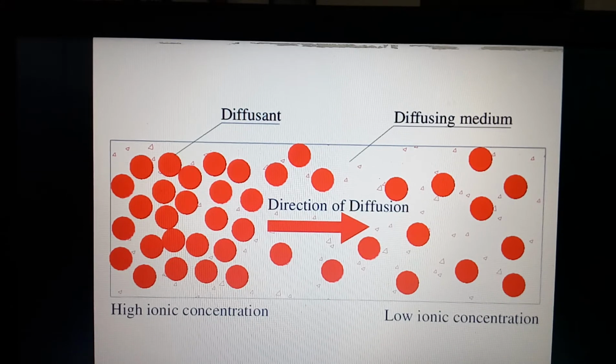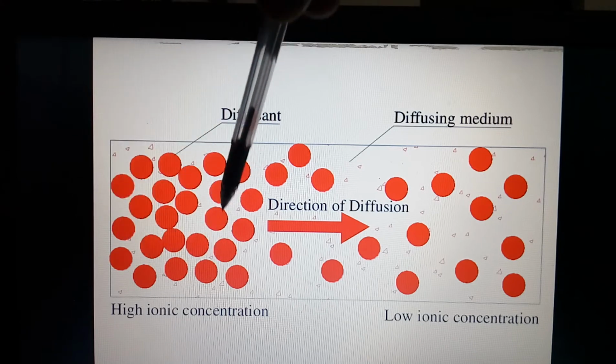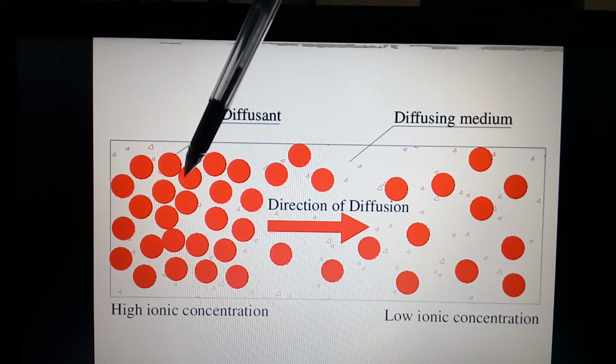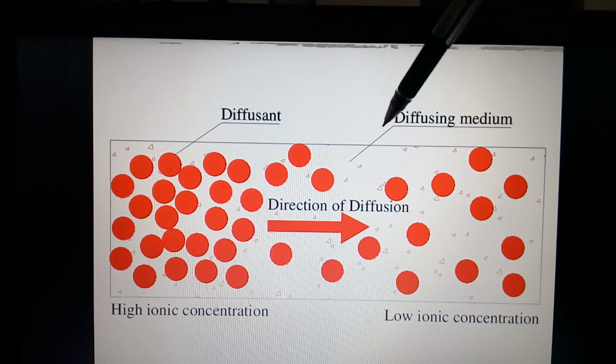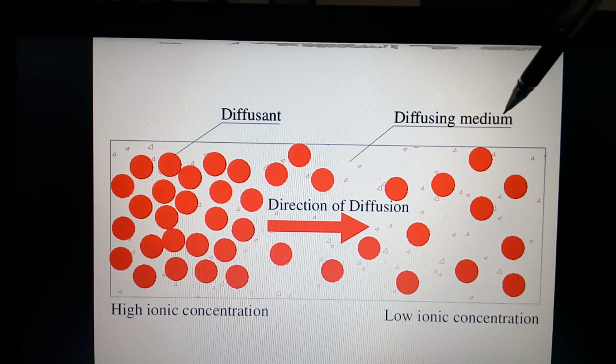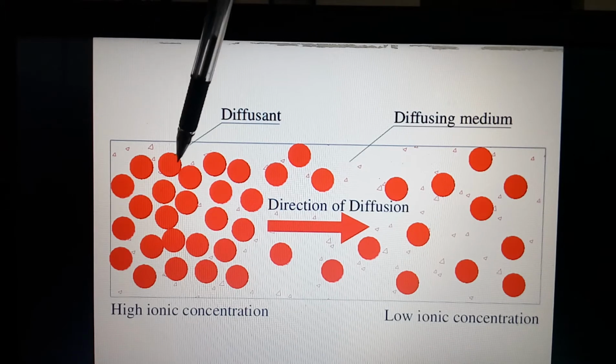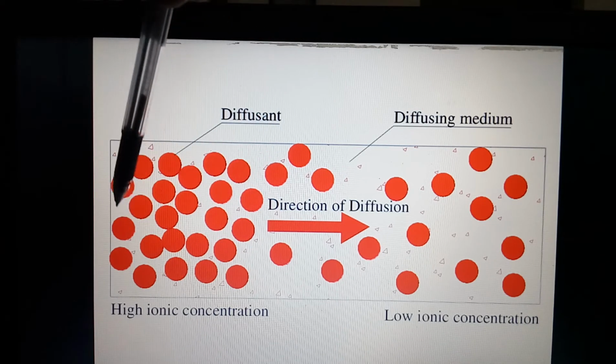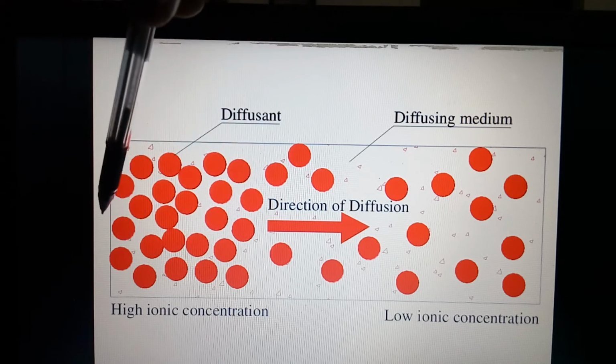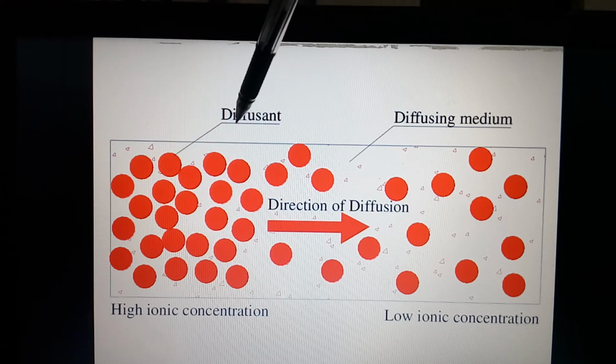Now you can take a very simple example. Think that the atoms, molecules and ions or diffusant are the molecules of red ink which we have put into a glass containing water. Water is the diffusing medium, and in this medium when we put a drop of ink, the region where we put the drop shows higher concentration.